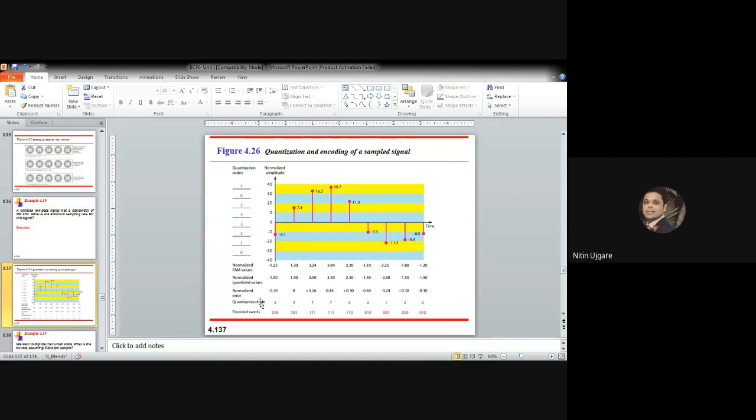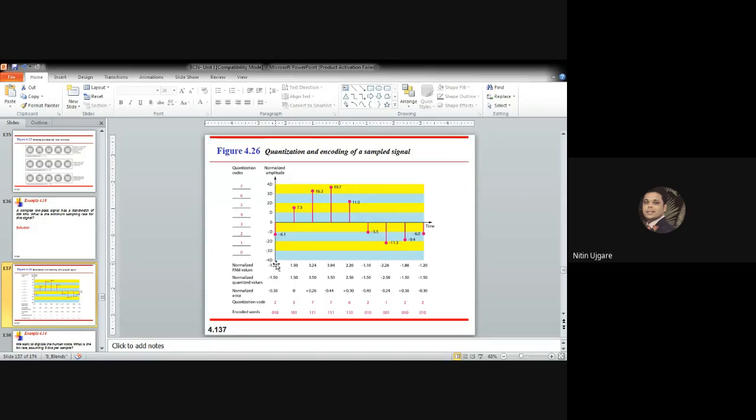And each quantization level has a quantization code. So the quantization level 1 for this first value has the code 2. Then the second has the code 5, then the third one has the code 7. So what does 2 mean?